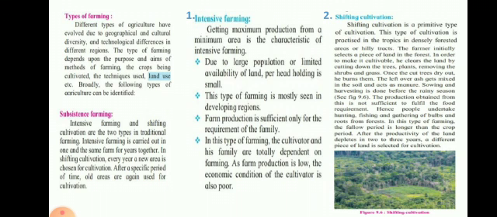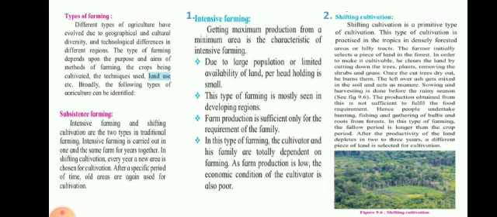Shifting cultivation is a primitive type of cultivation. In the primitive period, in standard 5th, we have learnt how once the procedure of growing crops was known to people, they started clearing the grounds for the same. And one after another, they were shifting from one place to another. They were doing agriculture cultivation at one place, then moving to the other place, clearing the ground. So that is shift cultivation. It is a primitive type.